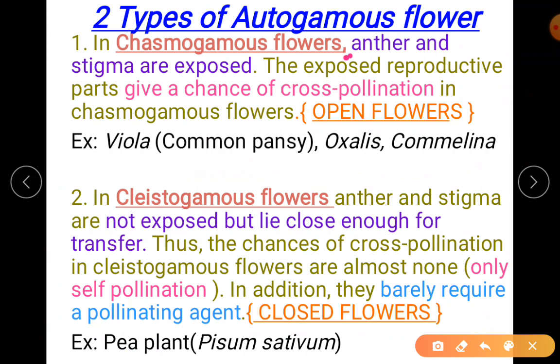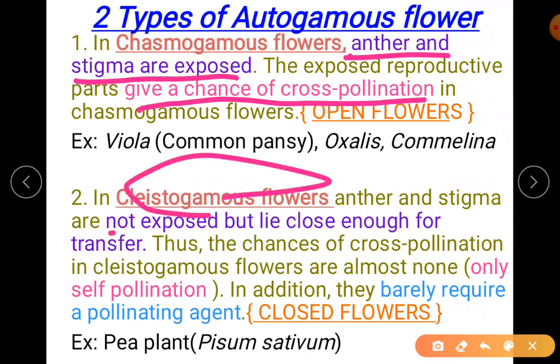I have highlighted as blue here. Anther and stigma are exposed. Since they are exposed, they give a chance for cross pollination. So these 2 points you have to remember in your mind as a key point. Cleistogamous, here it is highlighted, not exposed. The flowers are not exposed, but they lie close enough for transfer. What lies close enough? The anther and stigma.